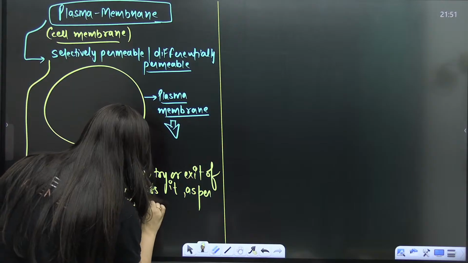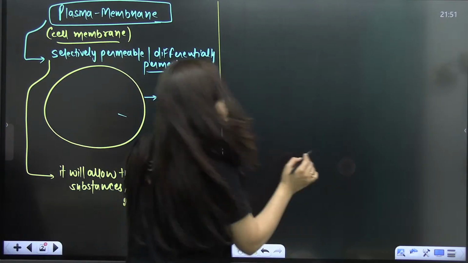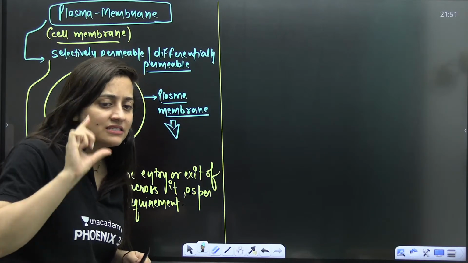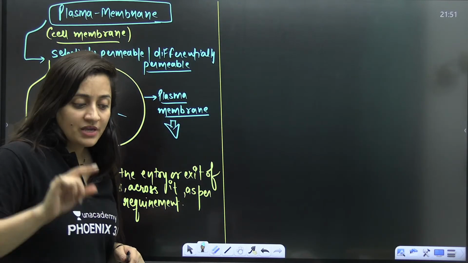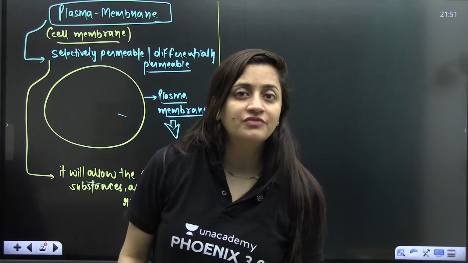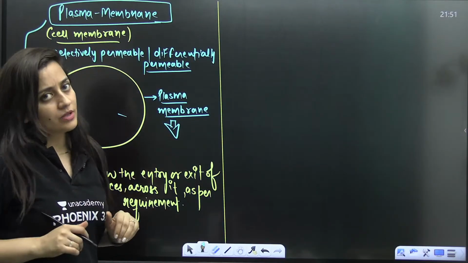As per the need, it will allow the entry or the exit of the substances. So selectively permeable is the proper word. This is the one thing that you need to understand when you talk about the plasma membrane.